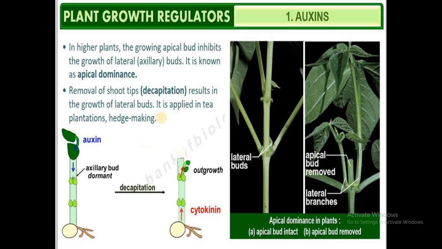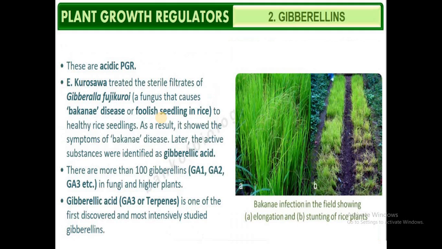That is, when you remove the shoot tips, this removal is called decapitation. By doing this decapitation, we can overcome the phenomenon of apical dominance and allow the growth of the lateral buds. The same phenomenon, decapitation, is applied in tea plantations and hedge making in order to suppress the apical dominance caused by the auxins.